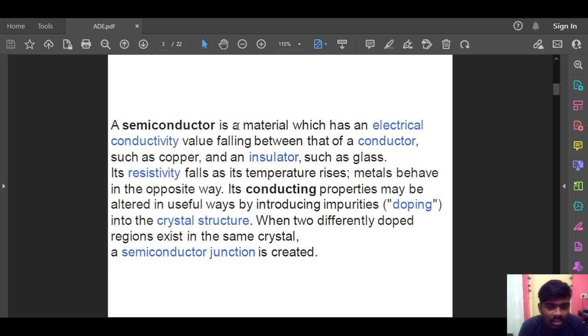A semiconductor is a material which has an electrical conductivity value falling between that of conductors, such as copper, and an insulator, such as glass. Its resistivity falls as its temperature rises. Metals behave in the opposite way.